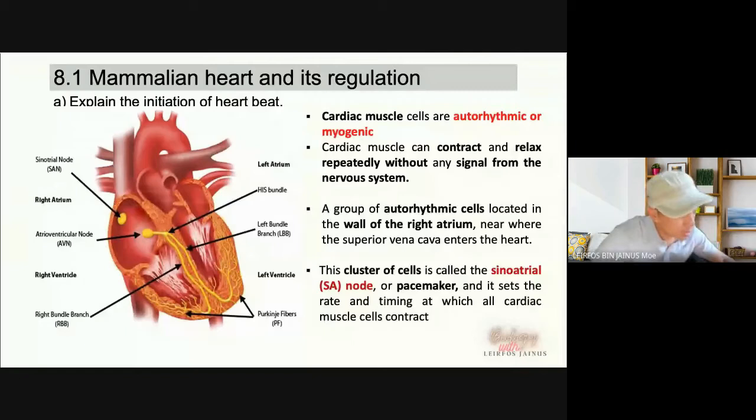Cardiac muscle is autorhythmic or myogenic, meaning the heart muscle can contract by itself without a signal from the nervous system or regulation from the brain. The heart can relax and contract, beating by itself. A group of autorhythmic cells on the wall of the right atrium is what we call the SA node, or the pacemaker. The pacemaker will determine your heartbeat, whether it increases or goes back to normal.